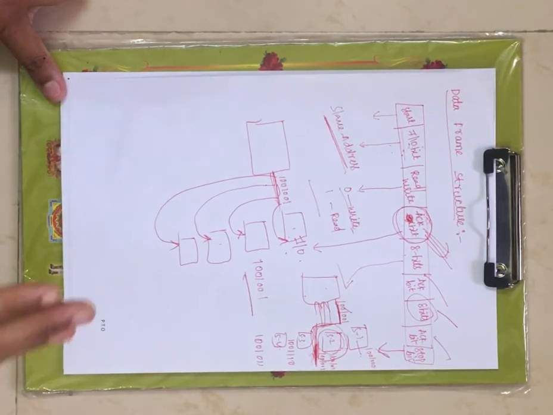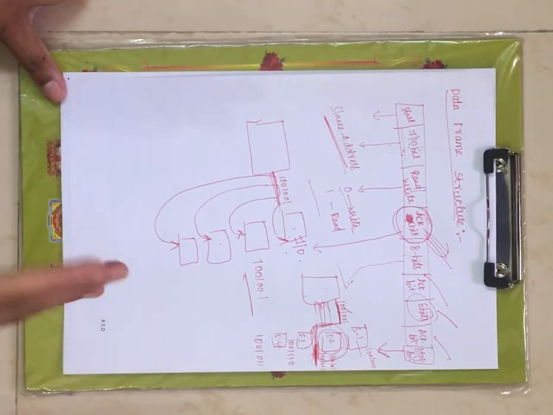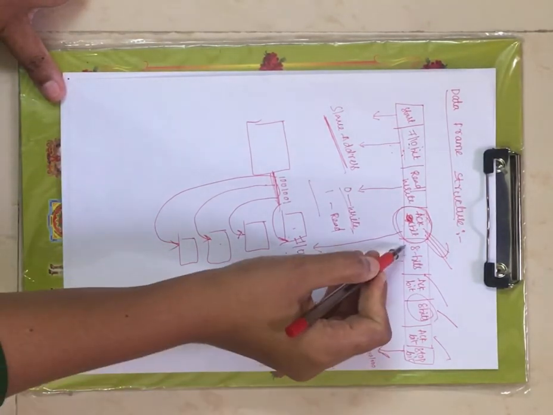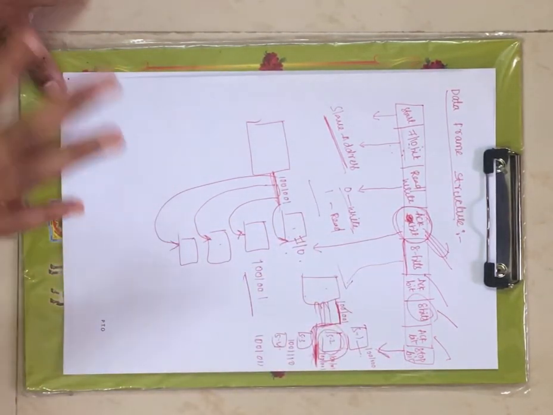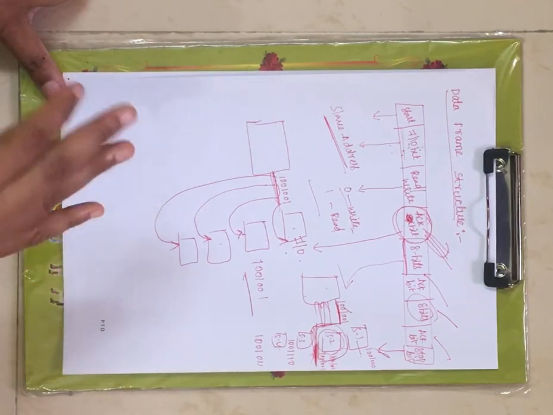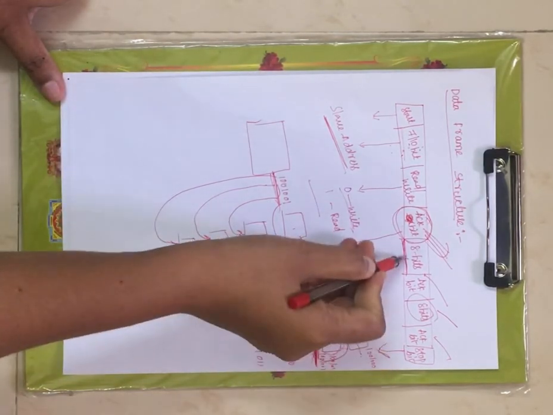And next, 8 bits: whatever data you want to read or write is carried over here.